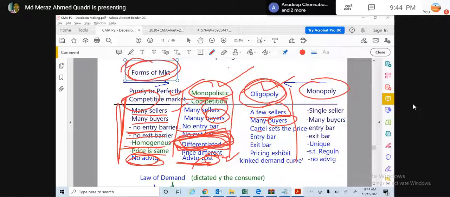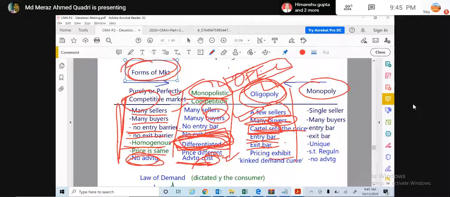Okay, so the cartel sets the price. A cartel means an association of people. The association of people decides the price. A good example is OPEC, where the oil prices get fixed. So, a few sellers, many buyers, and the cartel, the syndicate, sets the price. There is an entry barrier, there is an exit barrier.